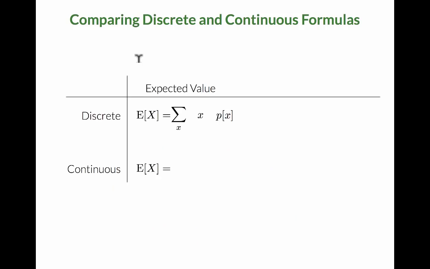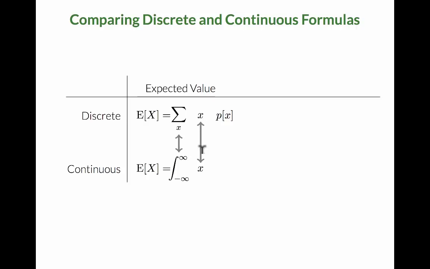Now, I want to take some time to compare the expected value formulas for discrete and continuous random variables. For discrete random variables, to calculate the expected value, we took the sum of x times the PMF over all possible values x. Now for continuous random variables, that sum becomes an integral over all possible values from minus infinity to infinity.